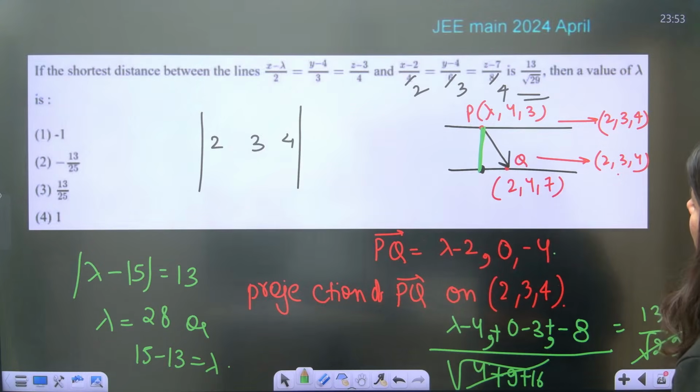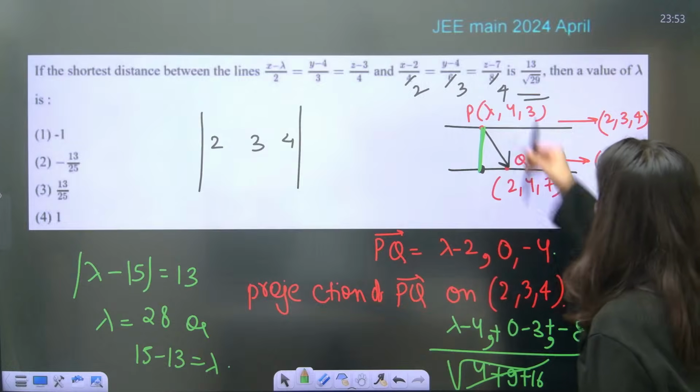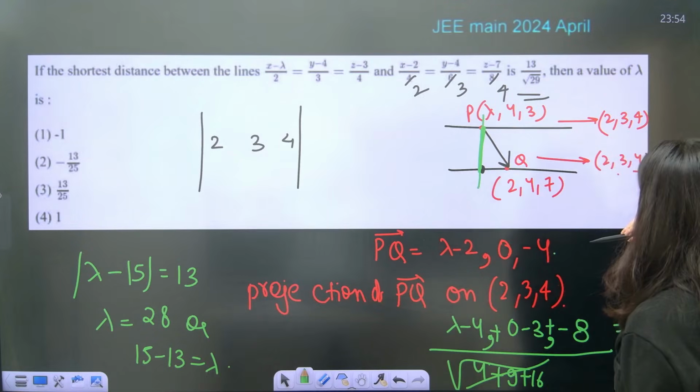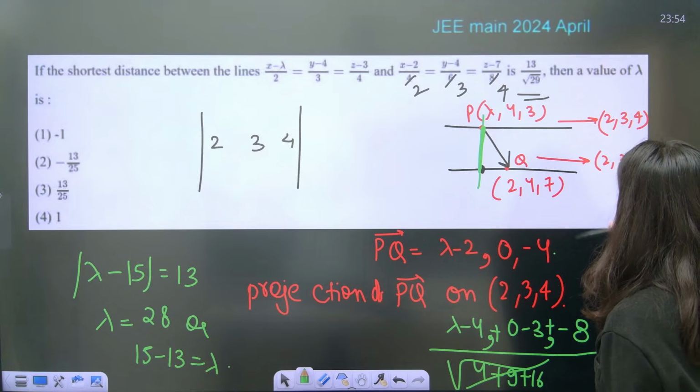The shortest distance between this line and this line is 13 by root 29. Then the value of lambda, minus 2, 4 minus 4, correct, then 3, correct. So projection of this vector on a perpendicular vector, I need this vector, not on this.